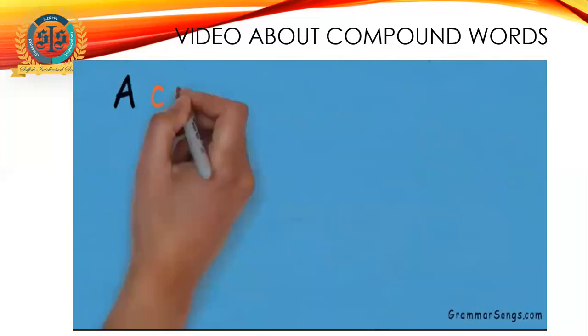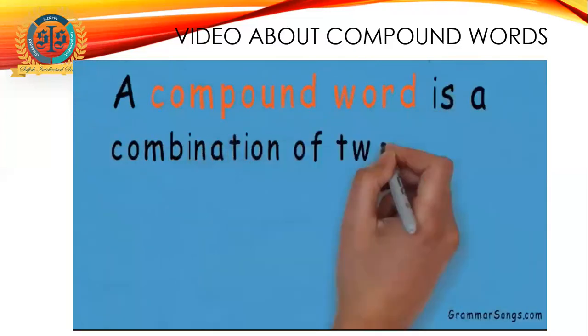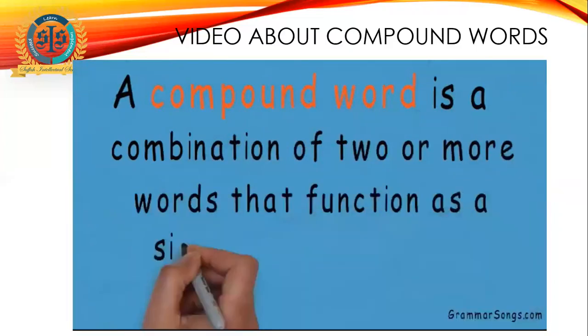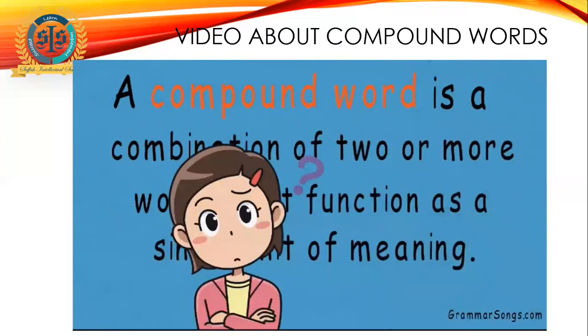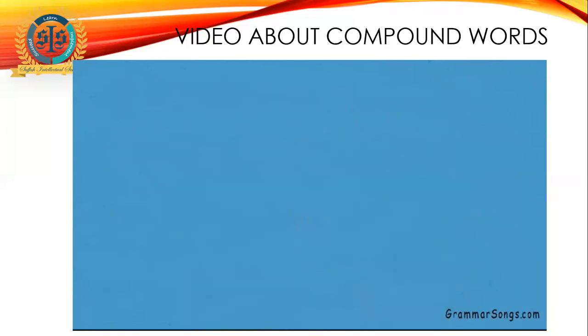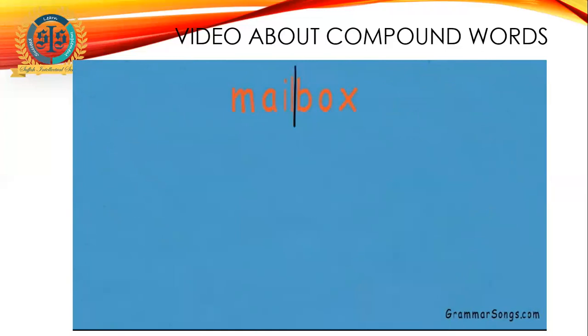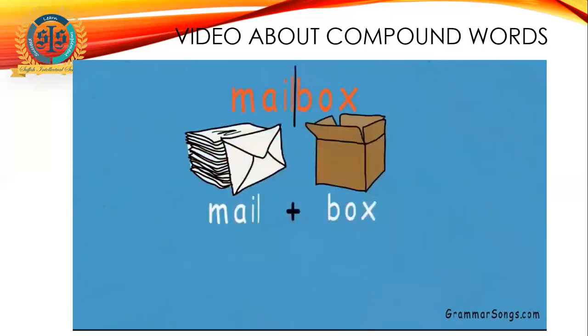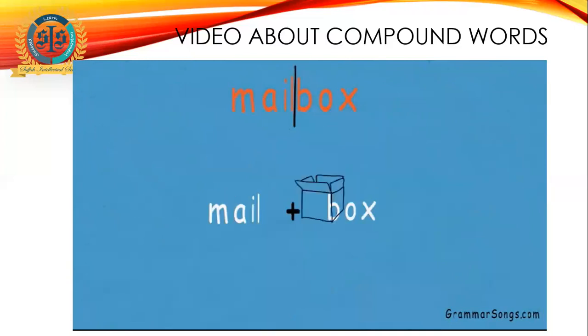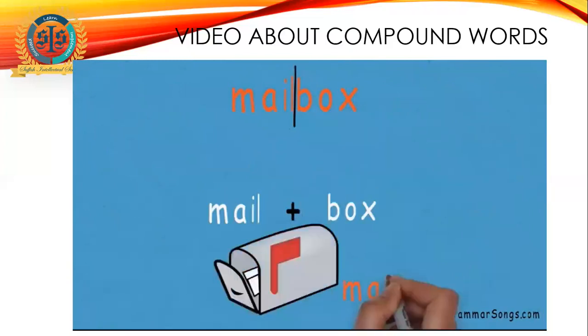Let's get started. A compound word is a combination of 2 or more words that function as a single unit of meaning. Huh? What? Let me show you. Take the word mailbox, for example. It's a compound word made up of 2 nouns put together, mail and box. The 2 words go together to form a new word with a different meaning, mailbox. But unlike a contraction, none of the letters are left out and replaced by an apostrophe. The compound word mailbox contains all the letters from the word mail and all the letters from the word box.